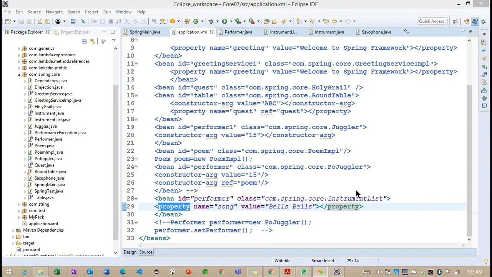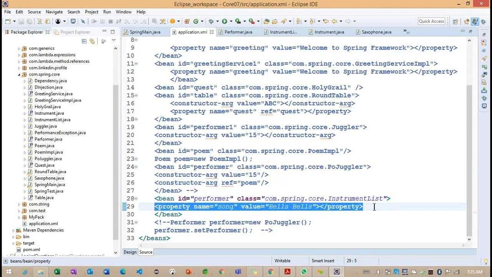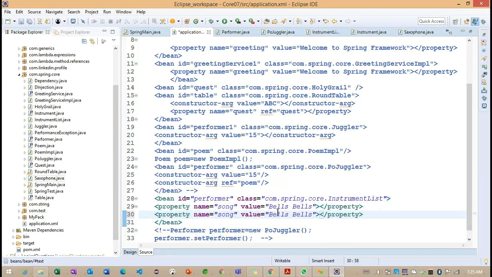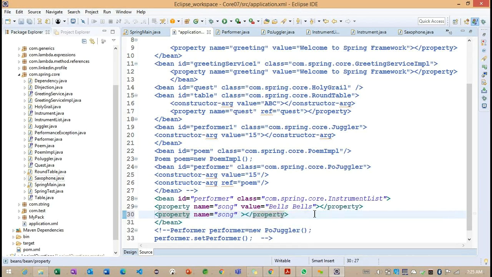So someone is adding a property and it is a reference. To add a property and reference here, first, I'm trying to copy one property here. This property is not a value type property, it is expecting an object type here. So whenever it is expecting an object type here, we need to define the ref attribute here.